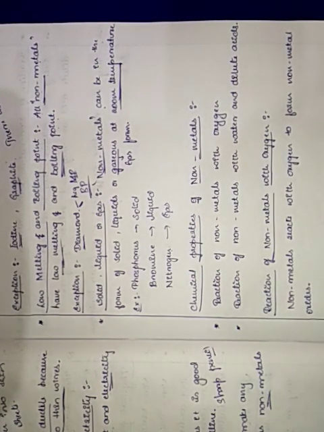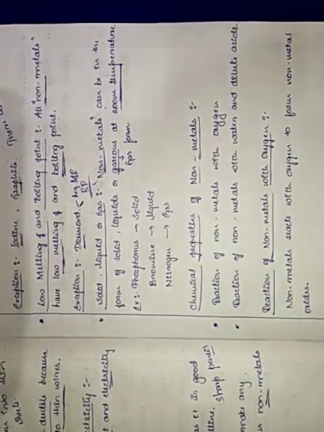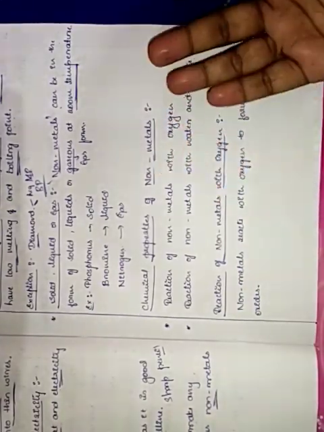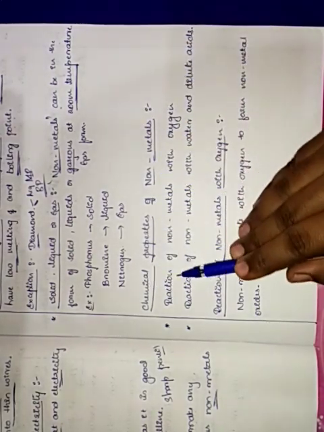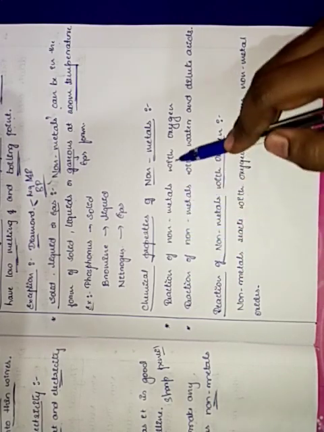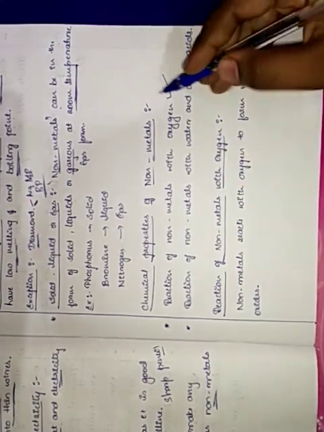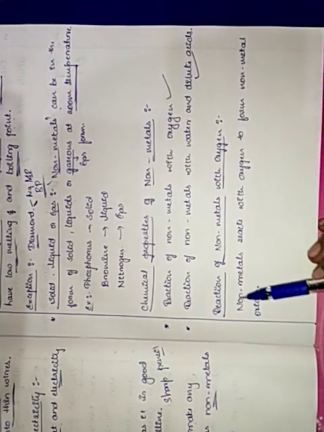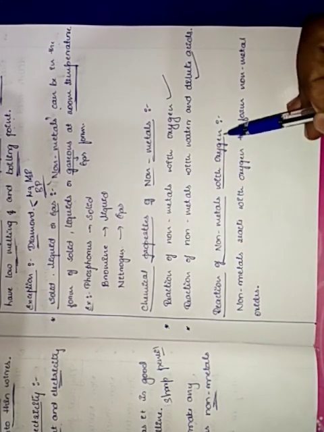So next we have some physical properties of non-metals as well, isn't it? As we have physical and chemical properties for metals, similarly we should have physical and chemical properties for non-metals. It is so easy, with some two points. The chemical properties of non-metals are the reaction of non-metals with oxygen, and the reaction of non-metals with water and dilute acids. Does it work? That's what we are going to see in this topic. First, the reaction of non-metals with oxygen.